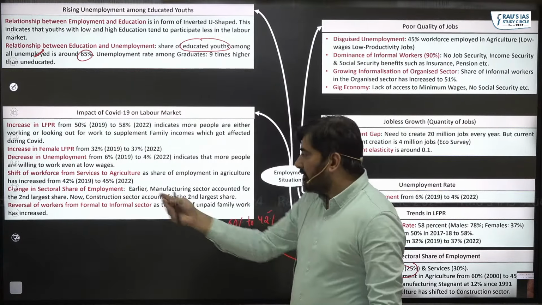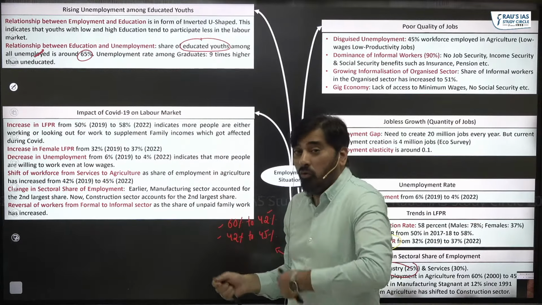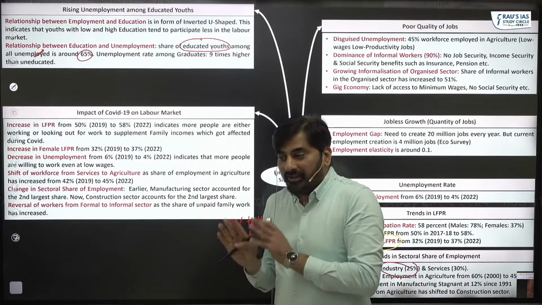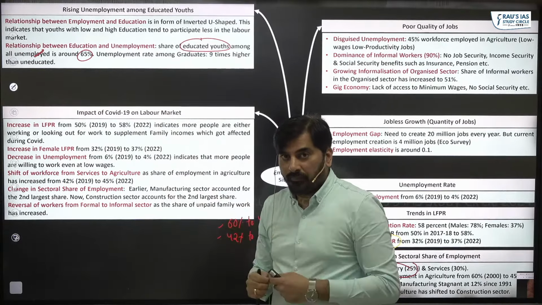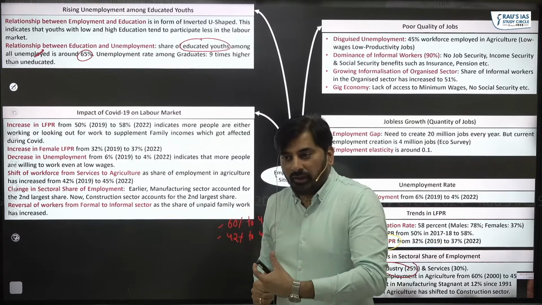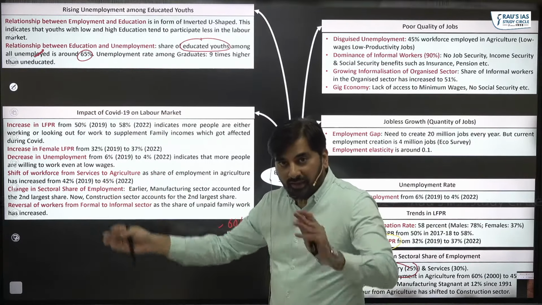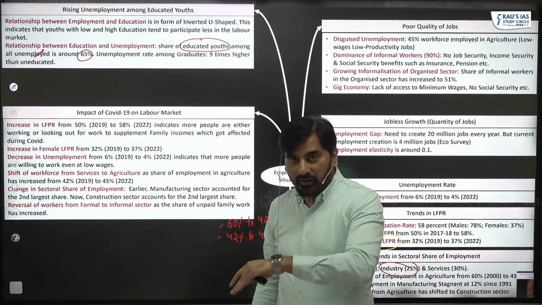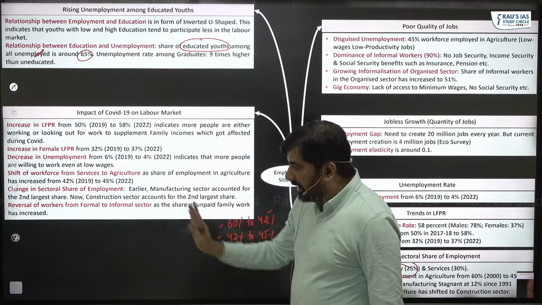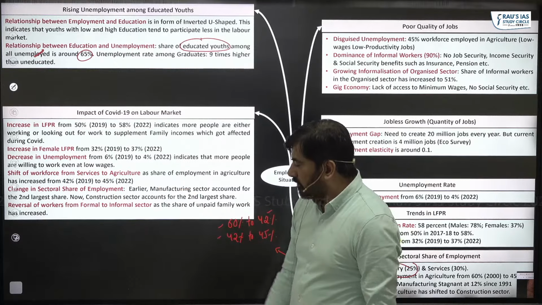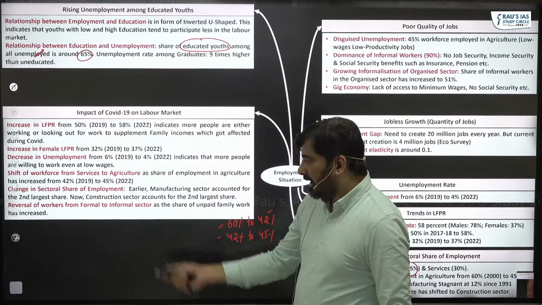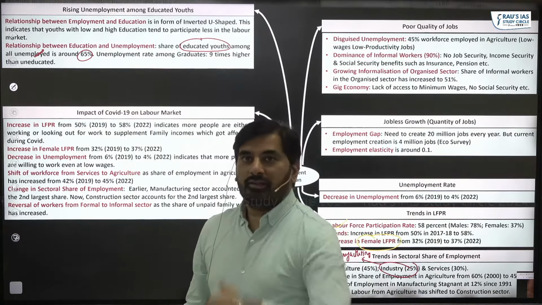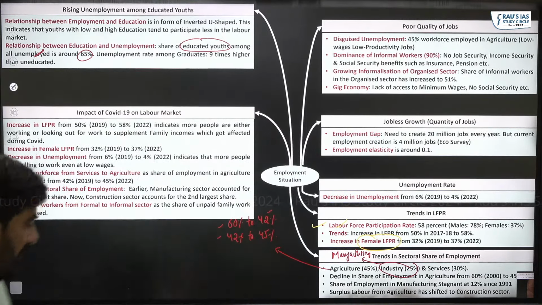And what ILO believes is that this indicates that more people who earlier did not work because the wages were low, they could afford not to work, are now coming forward and working even at low wages because of the decline in the income level of households. And the other three things I've already explained: shift of workers from services to agriculture, change in sectoral share of employment, and reversal of workers. So this is what you need to know as far as the employment scenario in India is concerned.